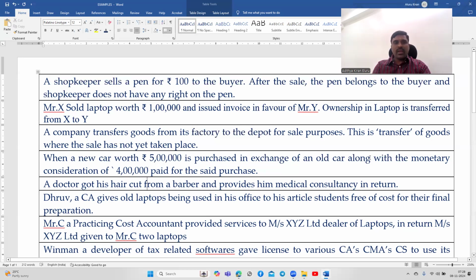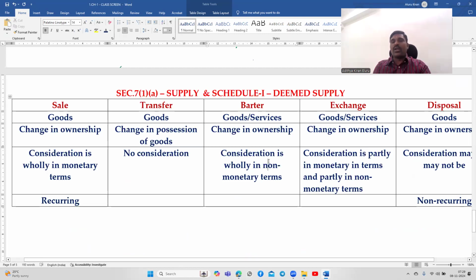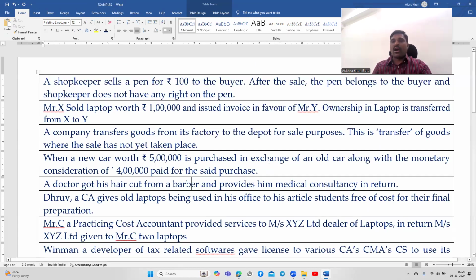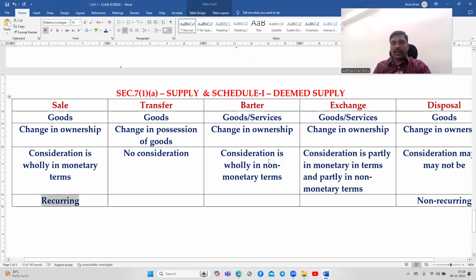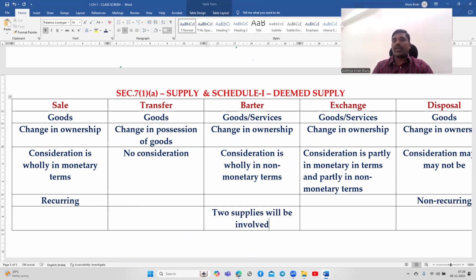Look at this. A doctor got his haircut from a barber and provides his medical consultancy in return. So the doctor is giving medical consultancy to the barber and the barber is doing haircutting to the doctor. There is no money involved. In case of barter, consideration is wholly non-monetary. The peculiar feature of barter is that two supplies will be involved.